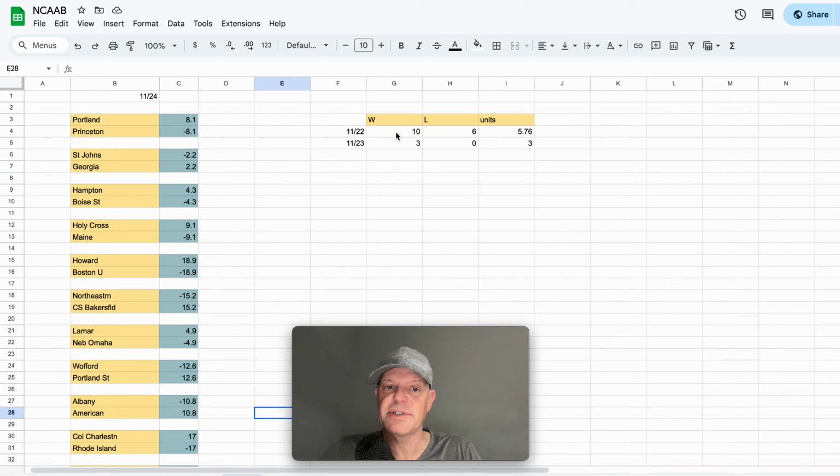Now, if you look up at the top, I haven't officially started wagering on NCAA basketball. I made a small tweak to how I'm calculating this line. If you follow me on Instagram, I gave out these plays here. Model went 3-0 yesterday. Really solid. And the day before, 10-6, cashing some money line dogs as well. So really good time to play NCAA basketball.